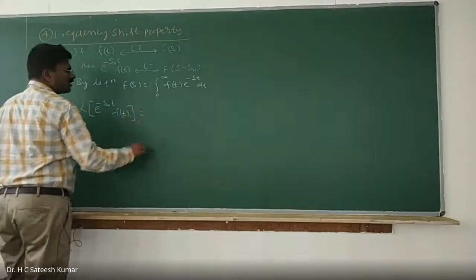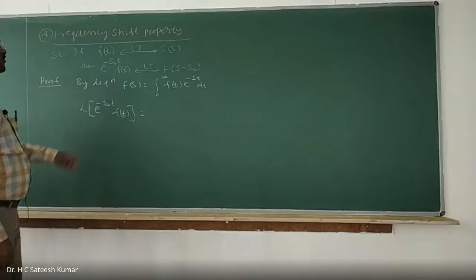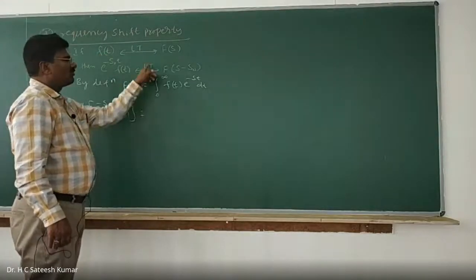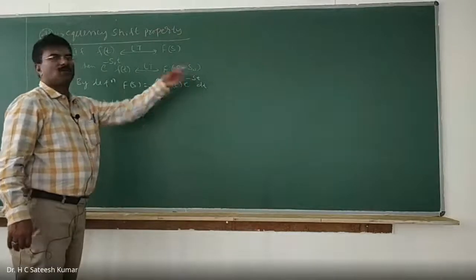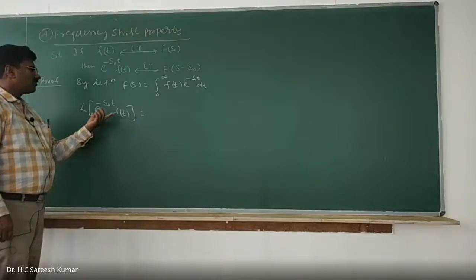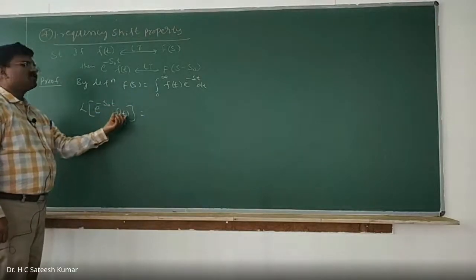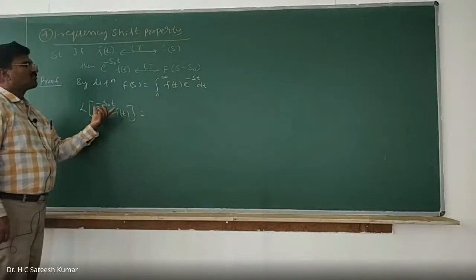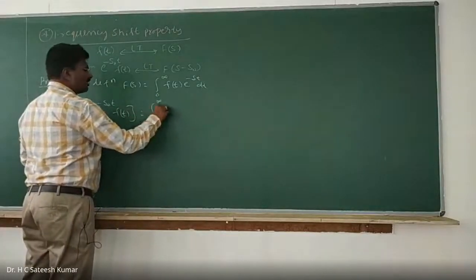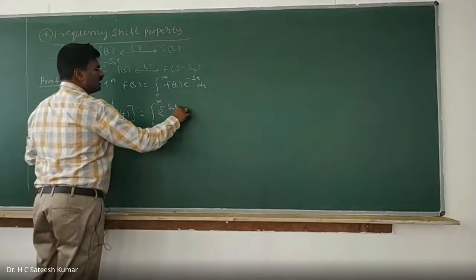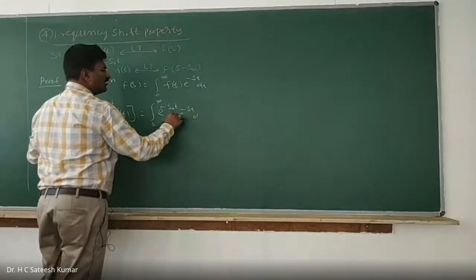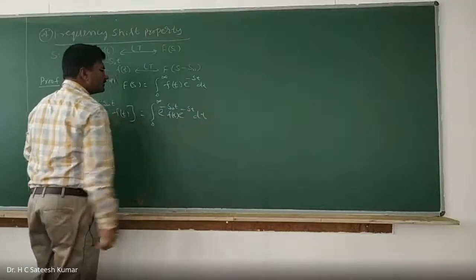is equal to what? If you want to find out the Laplace transformation of f of t, what you should do? 0 to infinity f of t into e to the power of minus st. Now instead of that, we want to find out the Laplace transformation of e to the power of minus s naught t into f of t. Therefore, in place of f of t, put that. Therefore, you can write it 0 to infinity e to the power of minus s naught t into e to the power of minus st, into f of t into dt.